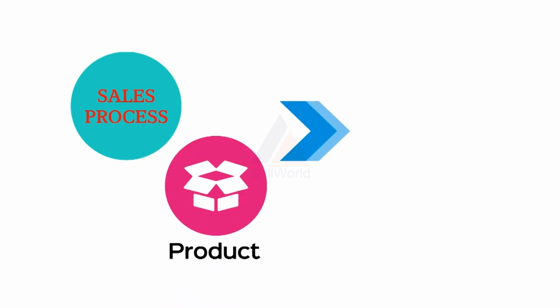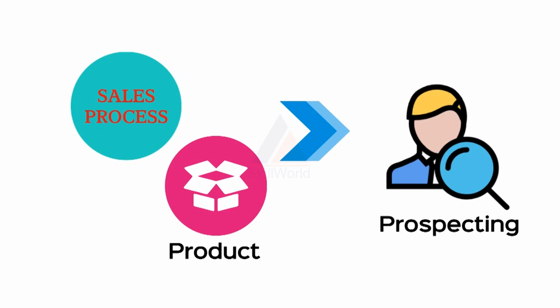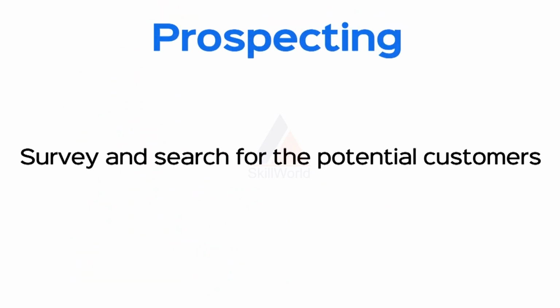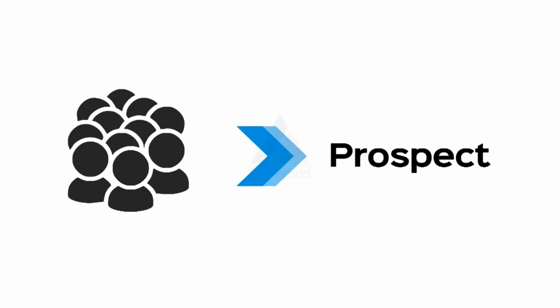Prospecting Part 1. As we have done the initial preparation on the sales process and have learned about our products as well, let's move to the next stage of the process called prospecting. The meaning of prospecting is to survey and search for the potential customers. Such an identified set of customers are called prospects.